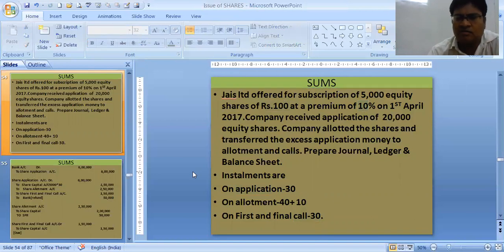Let's do the solution of this sum. First of all, you are receiving the application money.